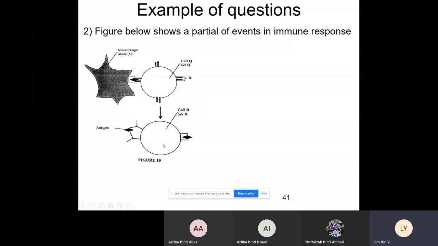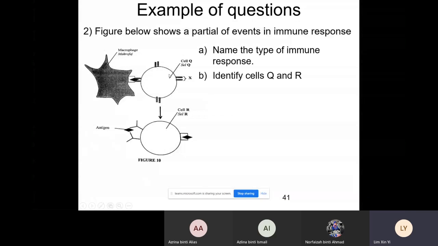And cell R, how to know what cell R is? You can look at the surface. This cell R has this antenna-like complex on the surface. So this cell R is most probably our B cell, okay, which binds to our antigen. So look at the question. First one, type of immune response. If you know that this is a B cell, your answer is humoral immune response. If it were cell-mediated, they shouldn't show you this antenna complex on the surface of the B cell.